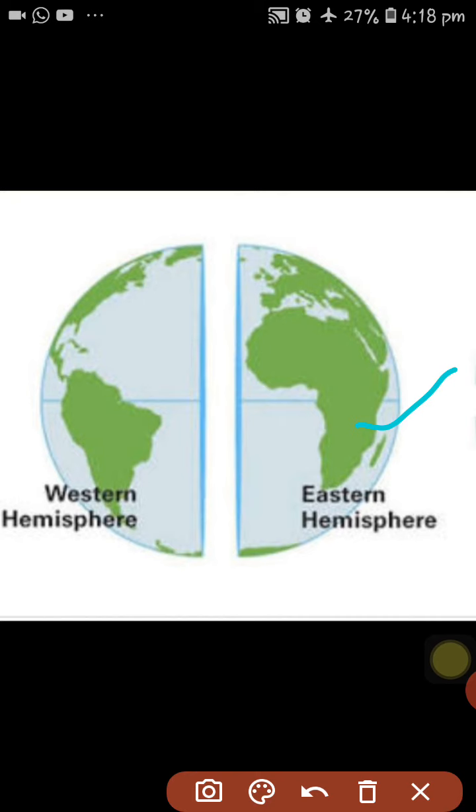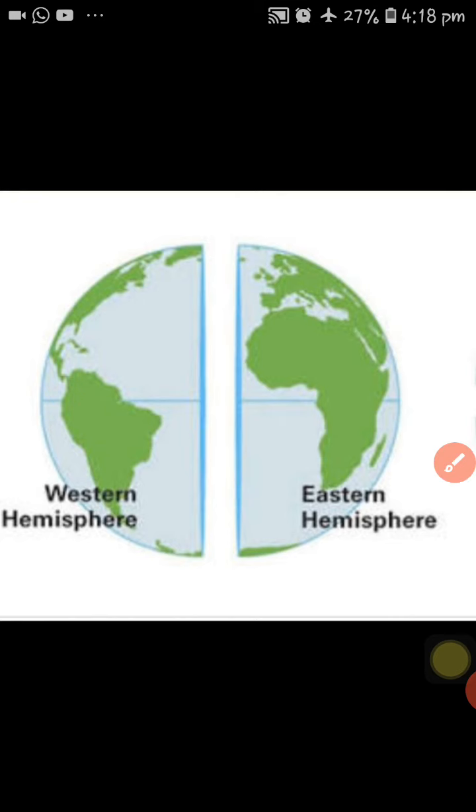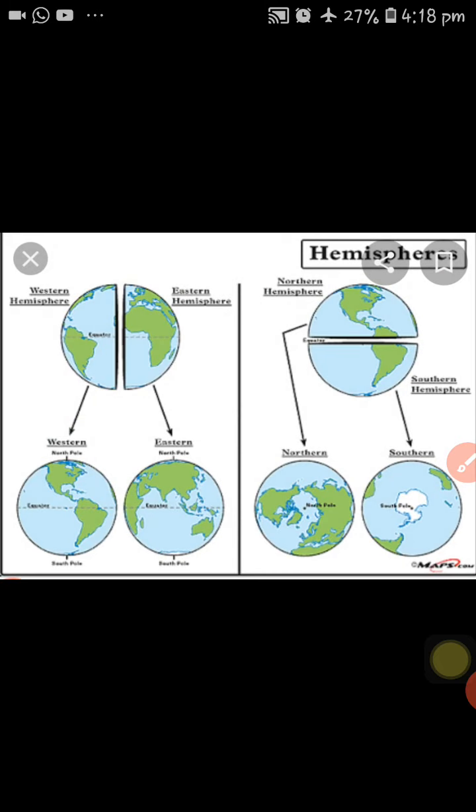The half part that lies on the east side is called the eastern hemisphere. And the half sphere that lies on the west side of 0 degree longitude is called the western hemisphere. So our earth is divided into 4 hemispheres. Once you observe here, our earth is divided into the 4 hemispheres. See the given pictures here.